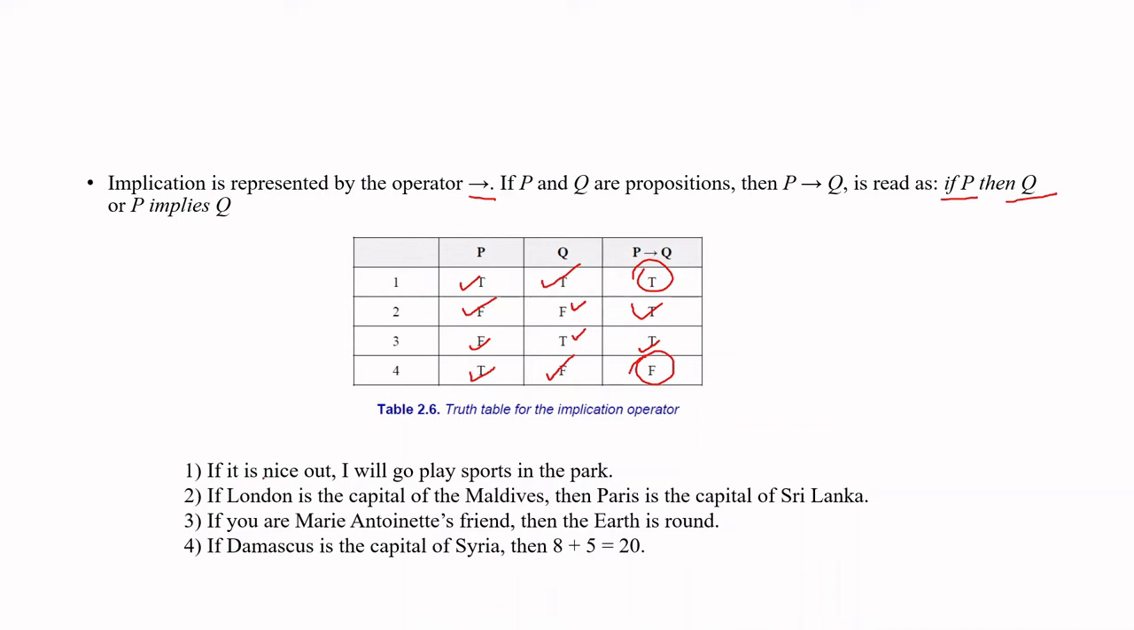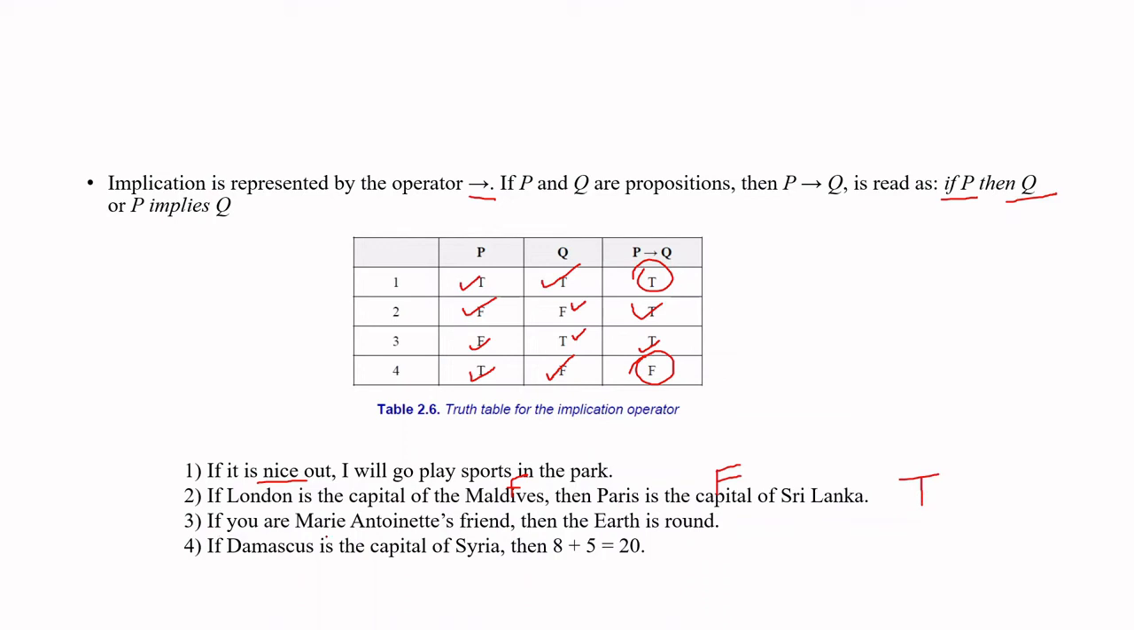If we look at this, if it is nice out, I will go play sports in the park. Let us assume it is nice out, then I will go play. Okay, forget about that. We look at the next example. If London is the capital of Maldives, London is not the capital of Maldives, right? So this part P is false. Then Paris is the capital of Sri Lanka, which is also false. Either way, if both are false, the truth value of the full statement is true. P implies Q is true.